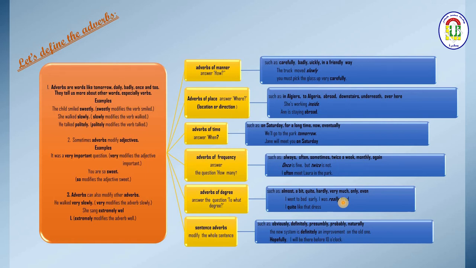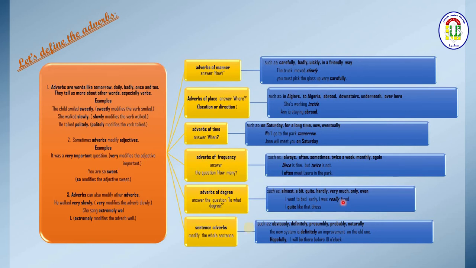I'm exhausted. Okay? I quite like that dress. So I say I really admire it. I quite like it. So this is the adverb of degree, which makes it clear to what extent, to what degree.